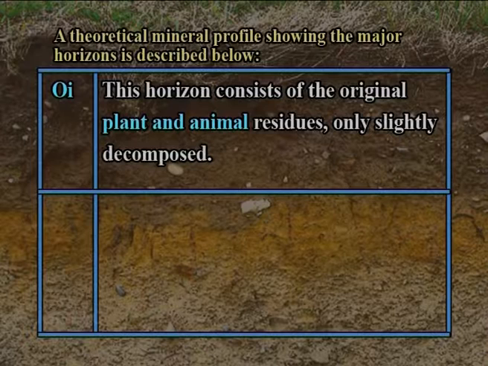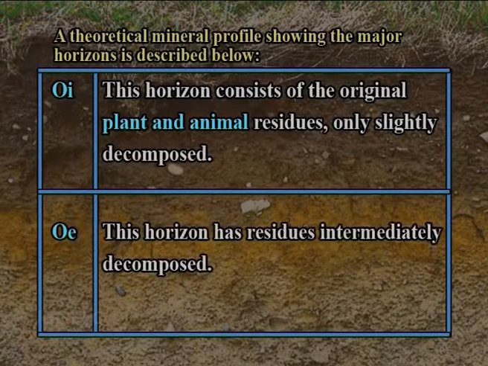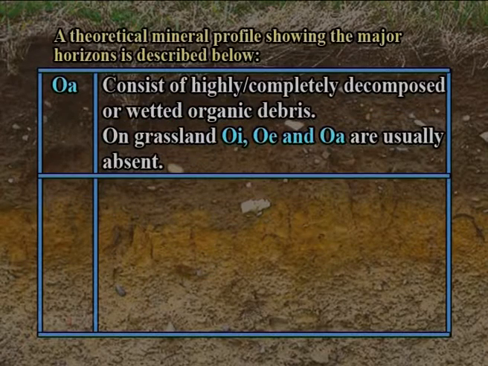Oi. This horizon consists of the original plant and animal residues only slightly decomposed. Oe. This horizon has residues intermediately decomposed. Oa. Consists of highly or completely decomposed or wetted organic debris.